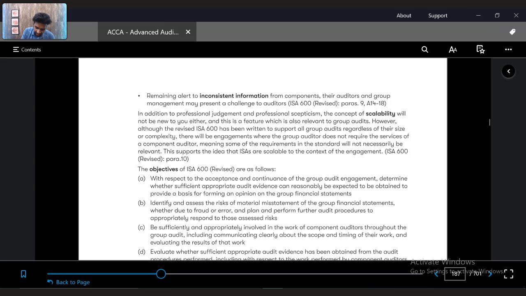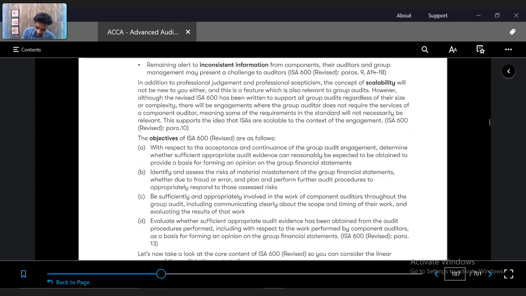And finally, be alert to inconsistent information. So as I told you, as a group auditor, he has to work with a component auditor. He might be required to work with a component auditor.